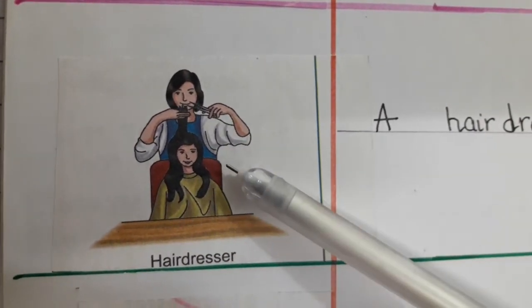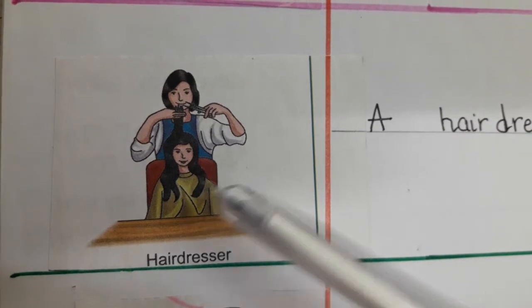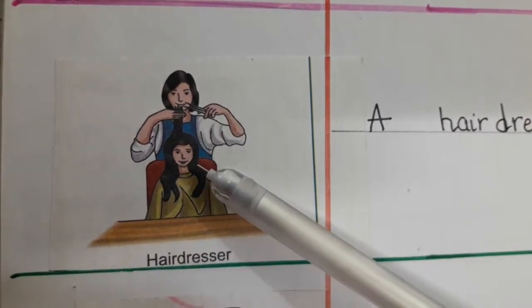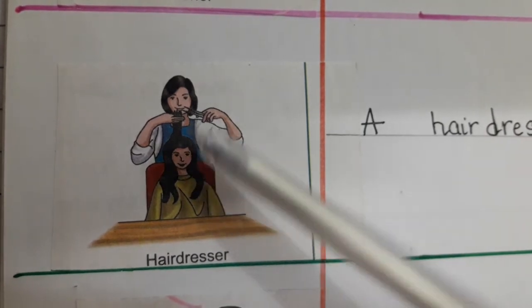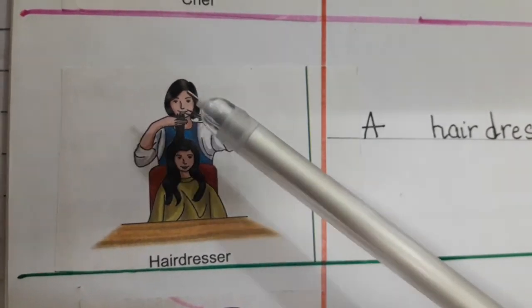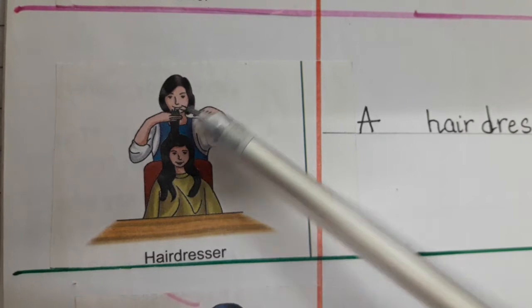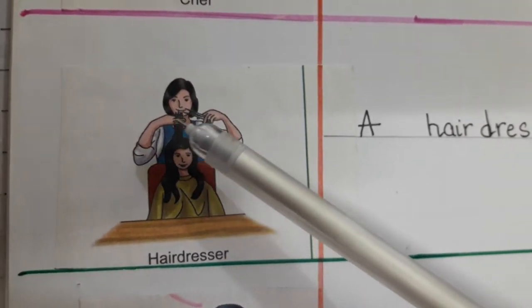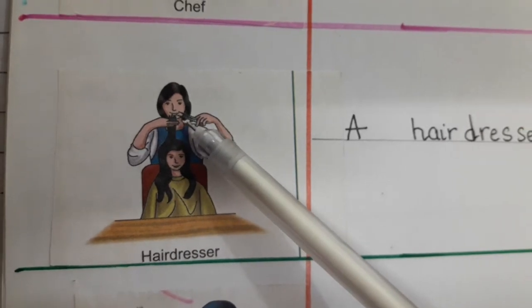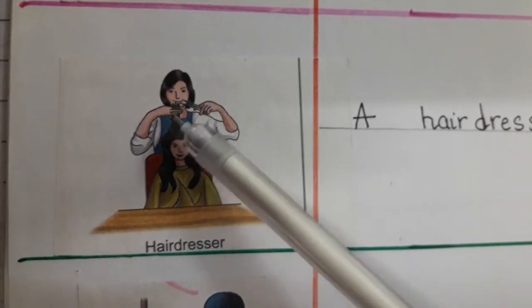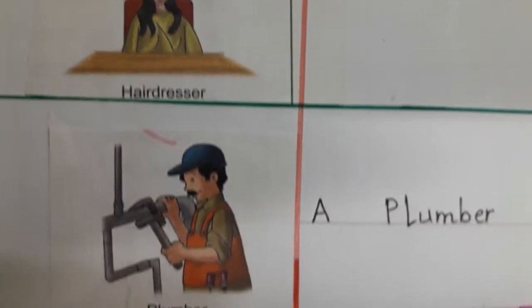This picture is of a hairdresser. So what does a hairdresser do? A hairdresser cuts the hair. So what is he doing here? A hairdresser is cutting the hair. So cut is the action of a hairdresser. You can see what is the action? Cut. Move to the next picture.